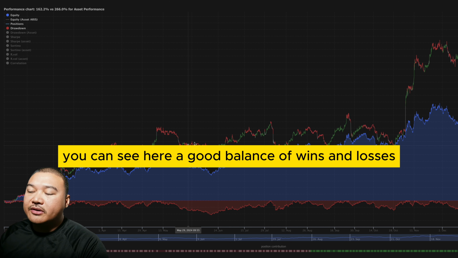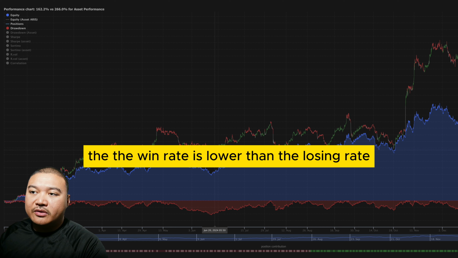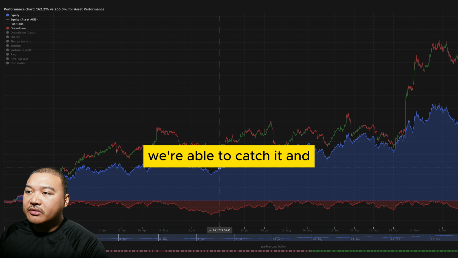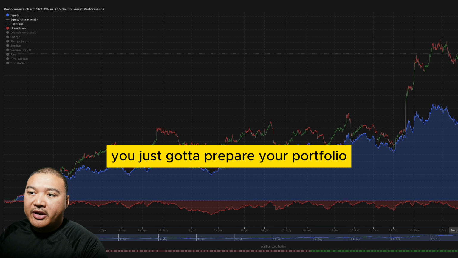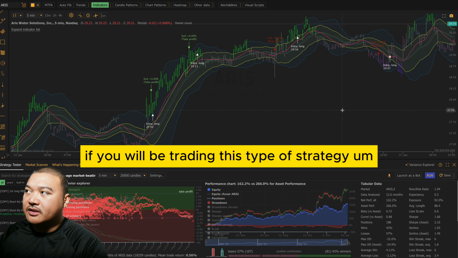You can see here a good balance of wins and losses. Like I mentioned earlier, the win rate is lower than the losing rate, so you're going to see lots of chop outs, but when the market does trend, we're able to catch it. You just have to prepare your portfolio for these types of drawdowns if you will be trading this type of strategy.